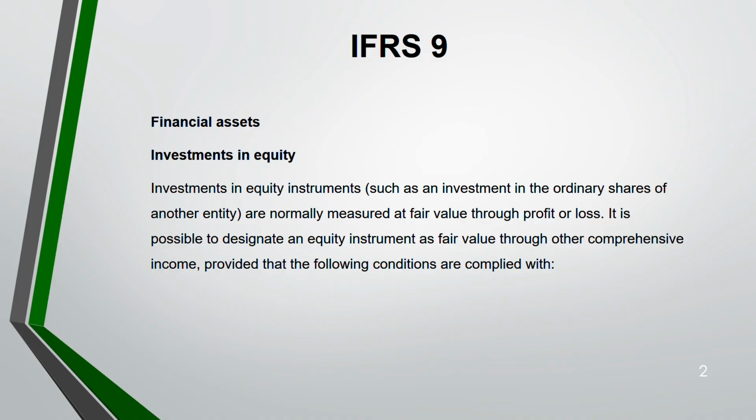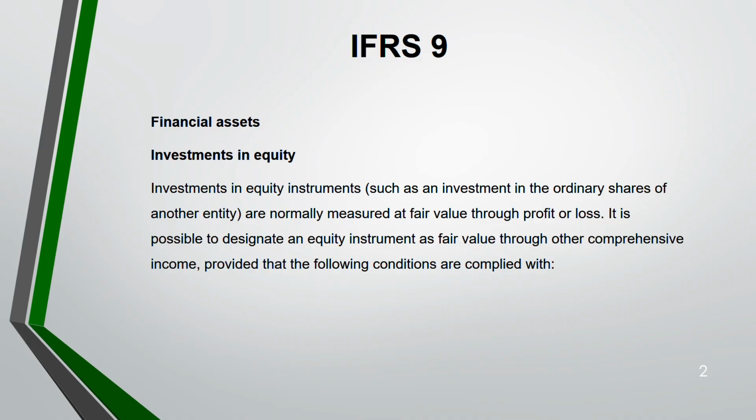Fair value through profit and loss. Why through profit and loss? Because any changes in the fair value will be recorded in profit and loss. That's why we say fair value through profit or loss. Okay. So it is possible to designate an equity instrument as fair value through OCI provided the following conditions are complied with. What does it mean?